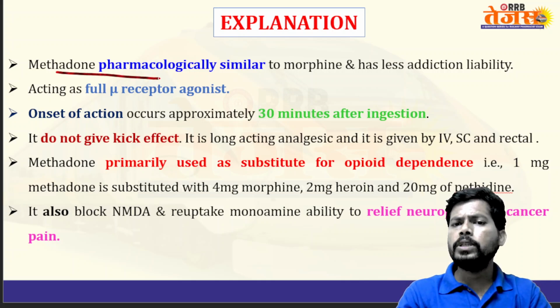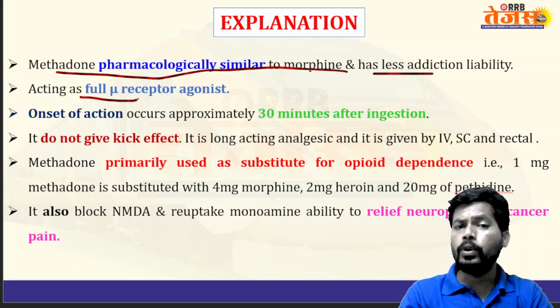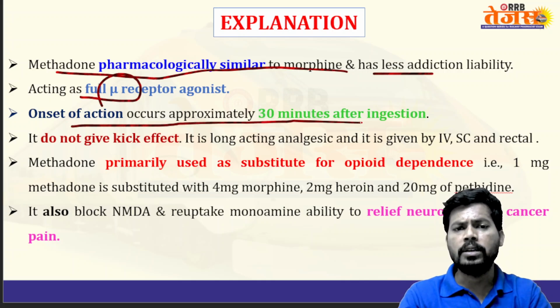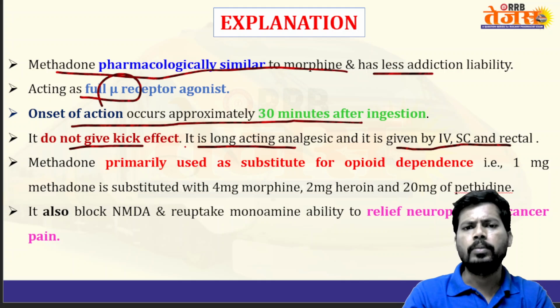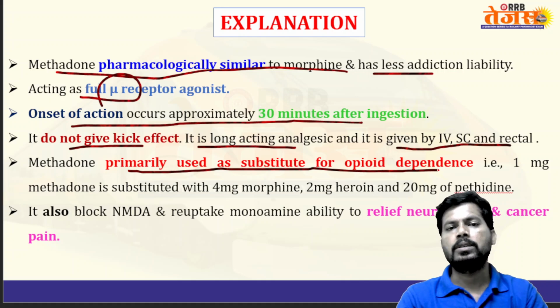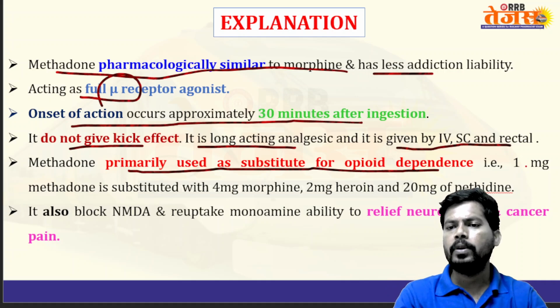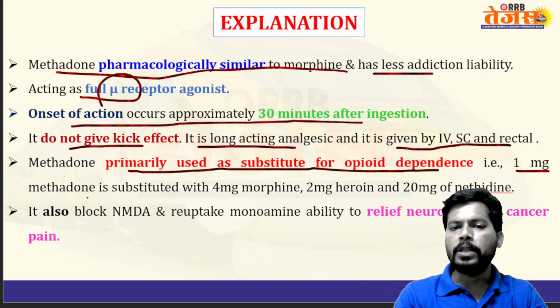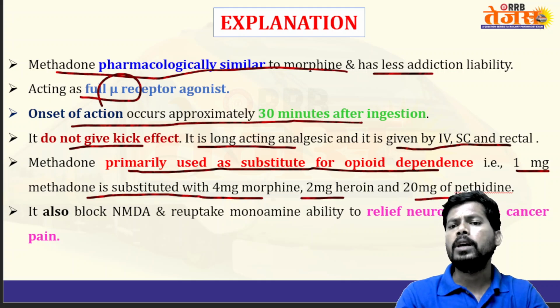Methadone, pharmacologically similar to morphine, has less addiction property, acting as a full mu receptor agonist. Onset of action is approximately 30 minutes after ingestion. It does not give any euphoric effect. It is a long-acting analgesic given by intravenous, subcutaneous as well as rectal routes. Methadone is primarily used as a substitute for opioid dependence, to control opioid addiction as well as opioid dependence. 1 mg methadone is substituted with 4 mg morphine, 2 mg heroin, 20 mg of pethidine.